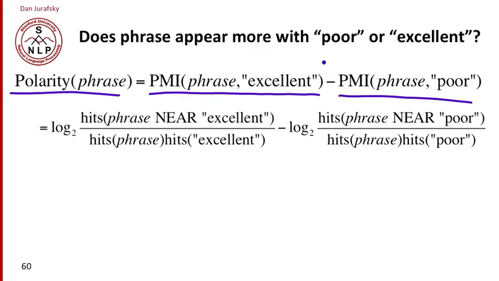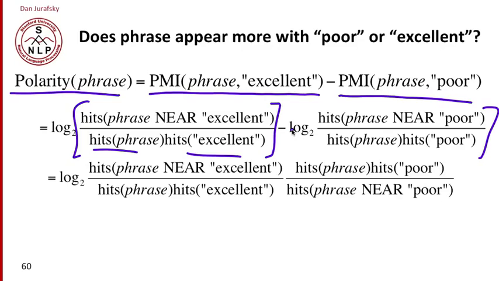And just doing a little algebra. Here's the definition of pointwise mutual information of a phrase with excellent: how often it occurs near the word excellent divided by the individual number of hits of the phrase itself and excellent, and then subtract the same thing for poor. And of course, by the definition of logs, we can bring things inside the log and turn the minus into a divide. And then we can do some messing with terms. So we have hits of phrase here, and we have hits of phrase there.